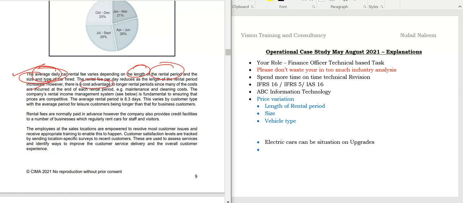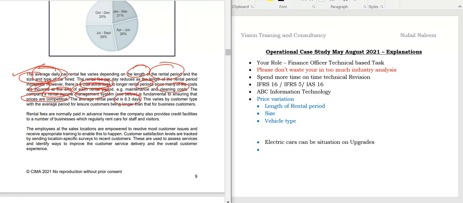However, there is a cost advantage to longer rental periods, since costs are incurred at the end of each rental period, for example maintenance and cleaning costs. The company's rental income management system is fundamental for ensuring that the prices are competitive. The average rental period is 6.3 days.